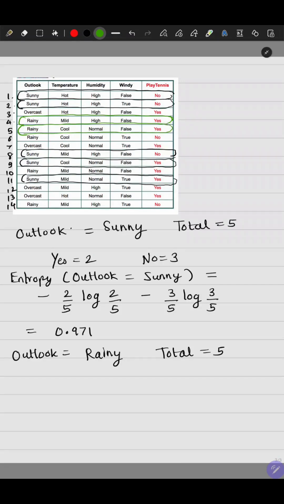Day 5 it was rainy and the person went out to play tennis. Day 6 it was rainy and the person did not go out to play tennis. Day 10 it was rainy and the person did go out to play tennis. And day 14 it was rainy and the person did not go out to play tennis.